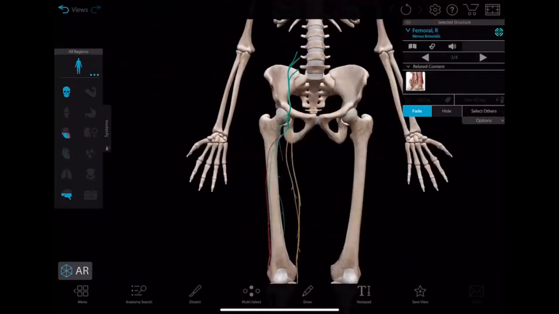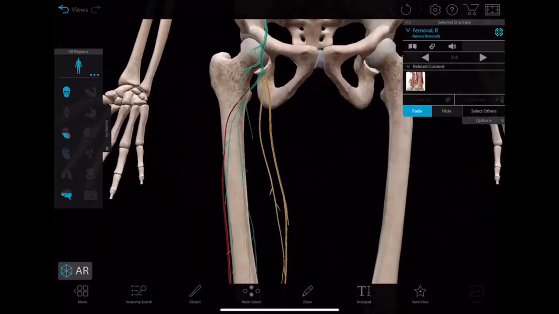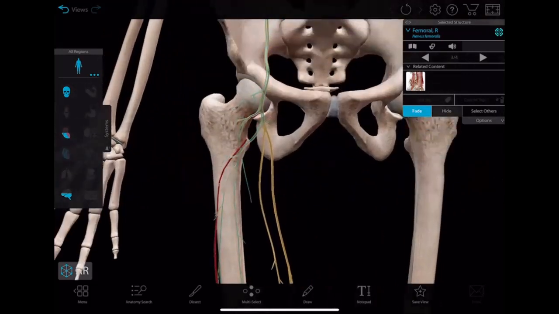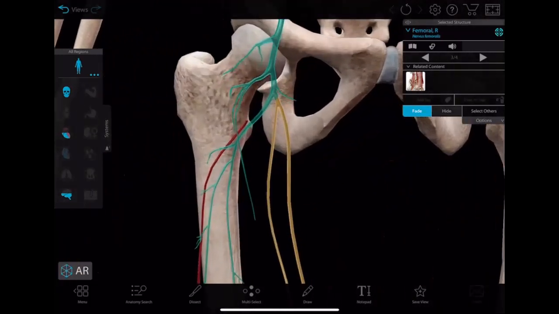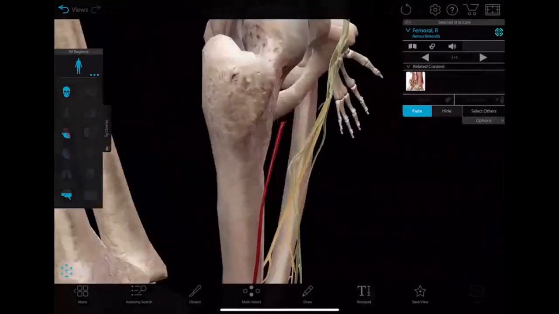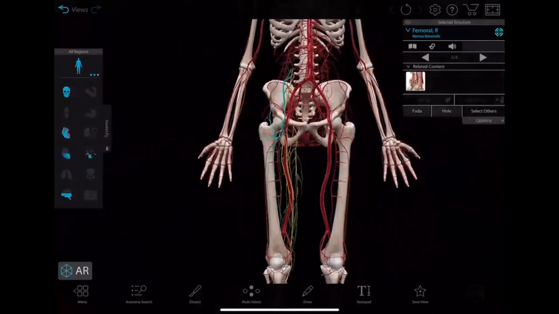And you see, the selected one is the descending branch of the lateral circumflex femoral artery. Actually it should be near the nerve. Okay, anterior and posterior divisions are by the lateral circumflex femoral artery, but in this atlas it is not represented like that. Okay, right?